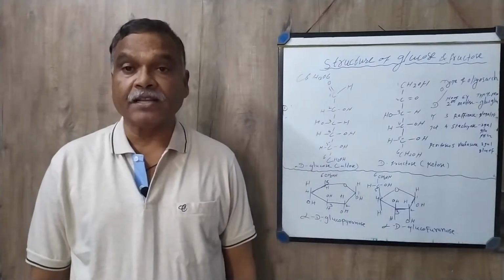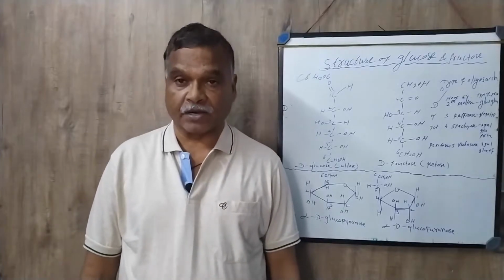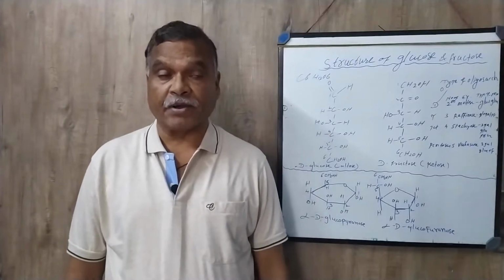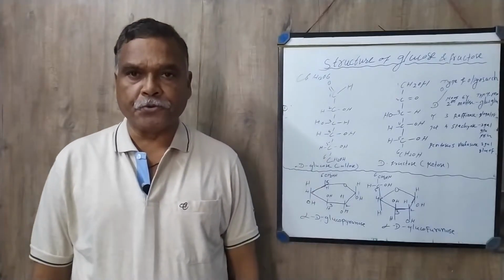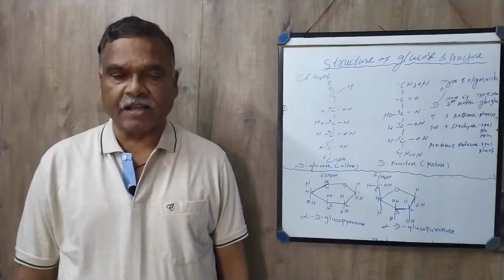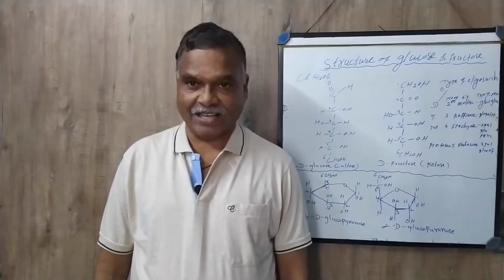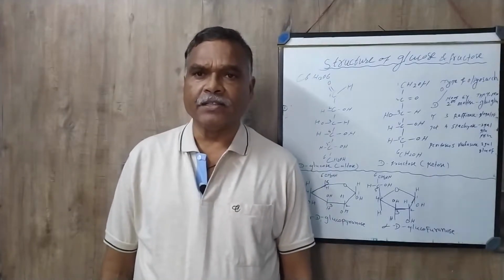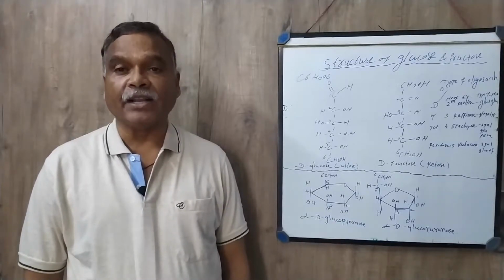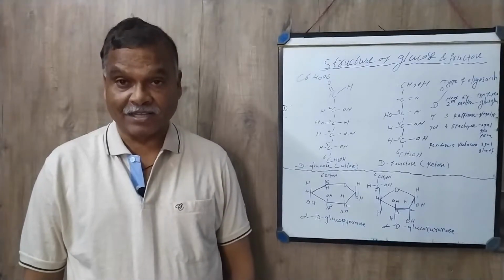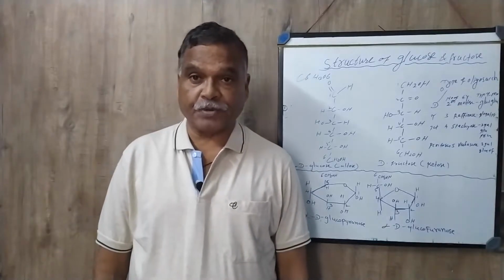Then we have seen that carbohydrates act as fiber. Fibers are important in our body to make the food bulky. For example, the plant fiber is cellulose. Cellulose is an important polysaccharide present in plants.